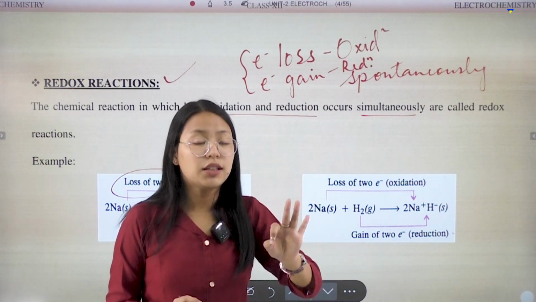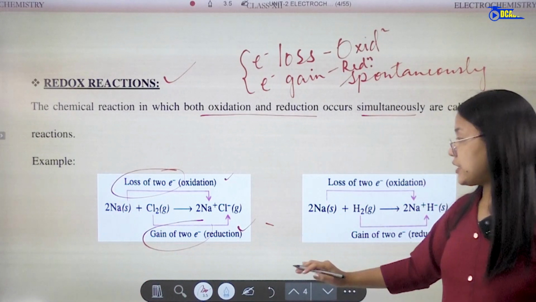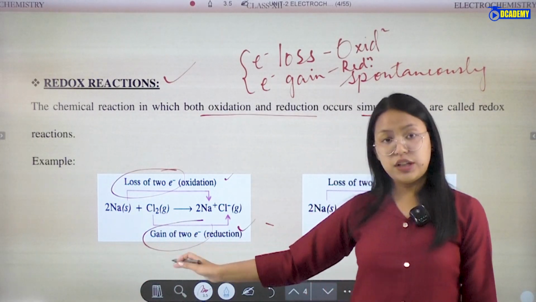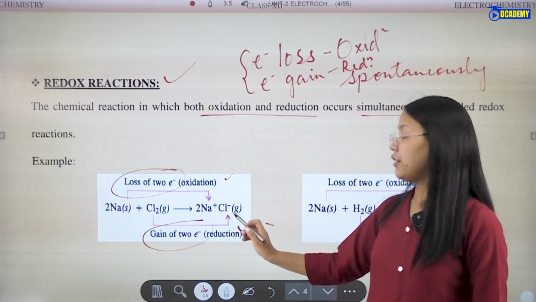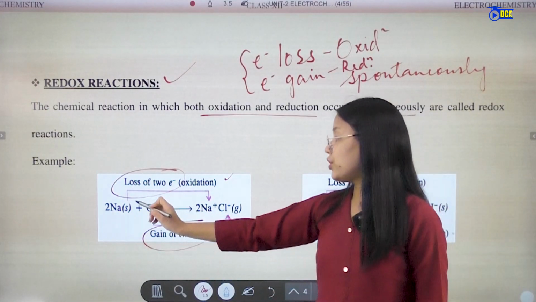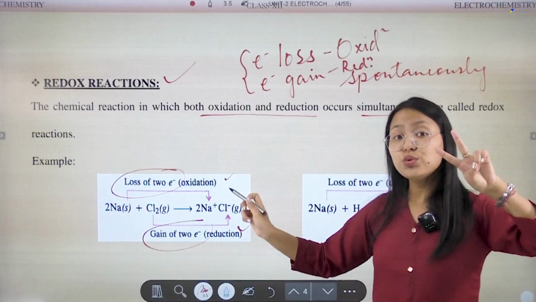For example, in the reaction of sodium with chlorine, during sodium chloride NaCl formation, sodium loses 2 electrons.